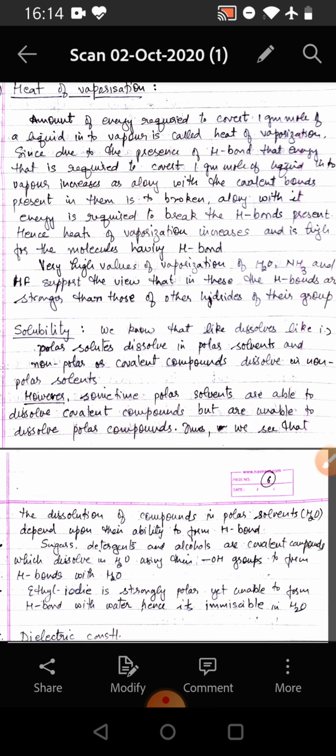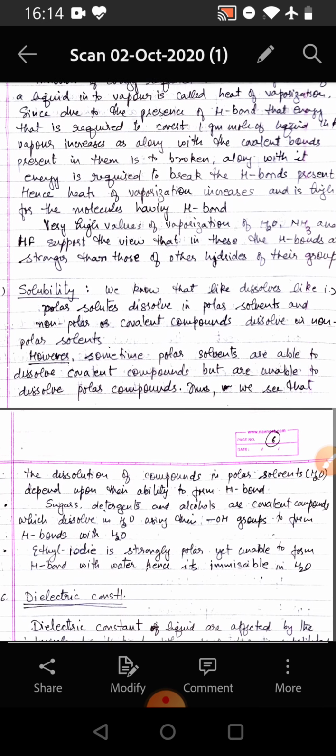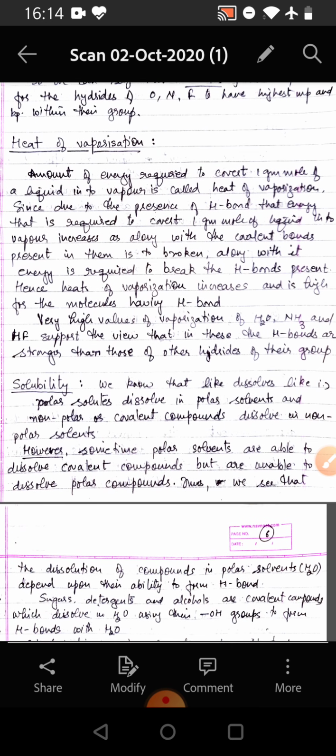Hydrogen bond is to be broken, along with it energy is required to break the hydrogen bond present. So if I may say it again, the amount of the energy required to convert 1 gram mole of a liquid into vapor is called heat of vaporization.